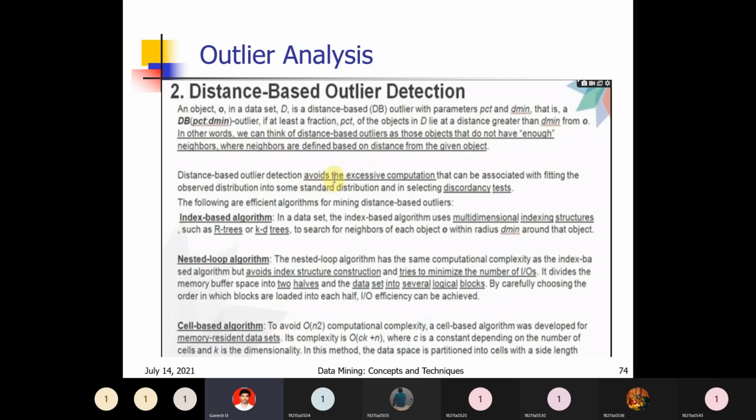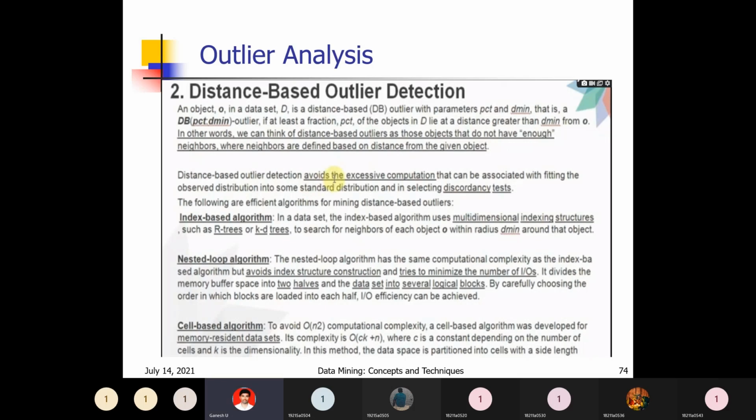But what is the difference? It avoids index structure construction and tries to minimize the number of input/outputs. So there is no need to construct the index structure, and it minimizes the number of inputs and outputs.